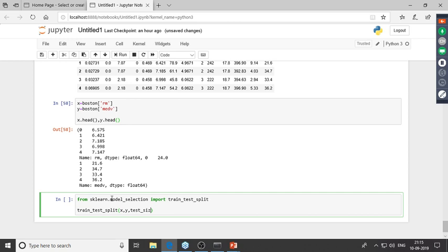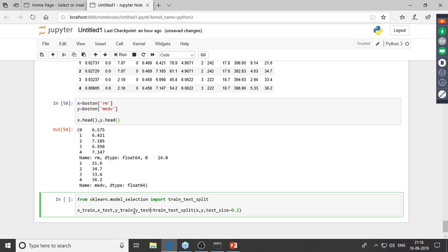This would mean 20% of the records are in the test set and the rest 80% of the records are in the train set. So this would basically give me 4 outputs over here: X_train, X_test, Y_train, and Y_test. X_train denotes all of your independent variables in the training set. X_test denotes all of your independent variables in the test set. Then we've got Y_train, which are all of your dependent variables in the training set, and Y_test denotes all of your dependent variables in the test set. So now we've got this.